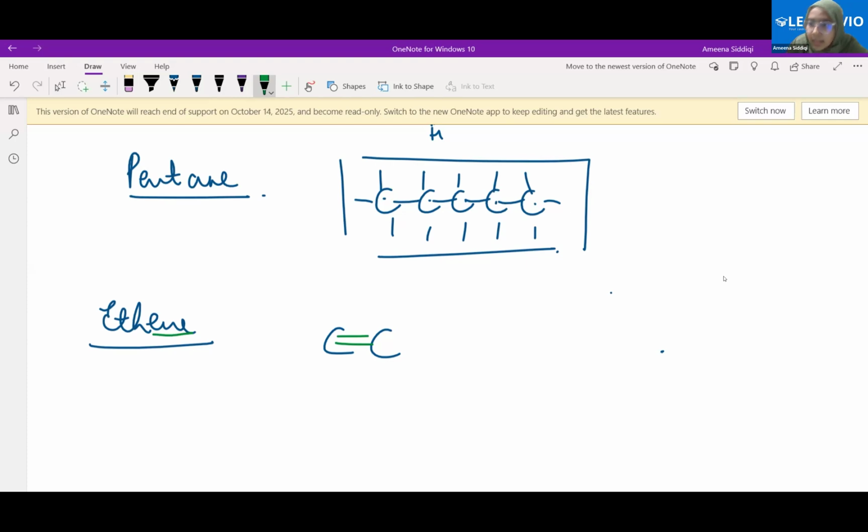In total 4, for each carbon atom. Each carbon atom, good. So 1, 2, 3. Abdullah, understood?